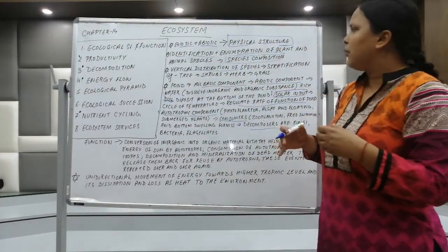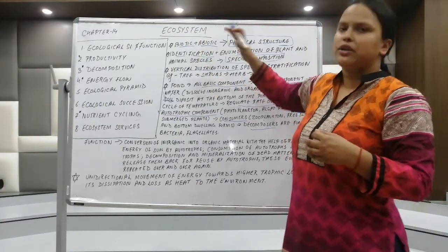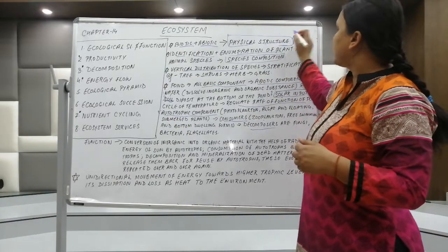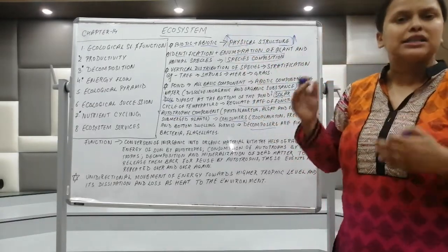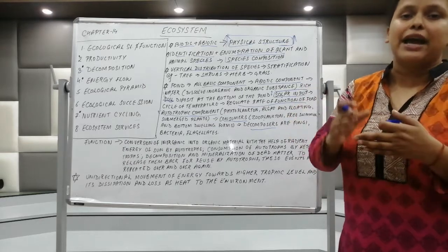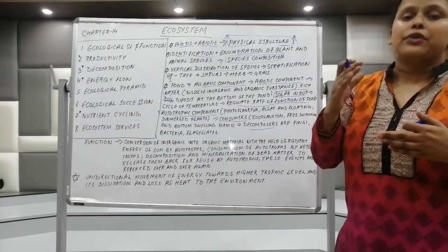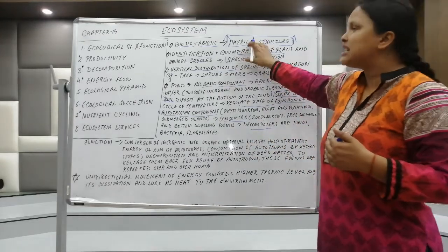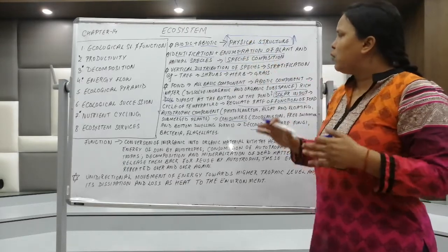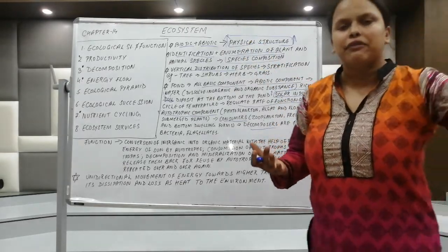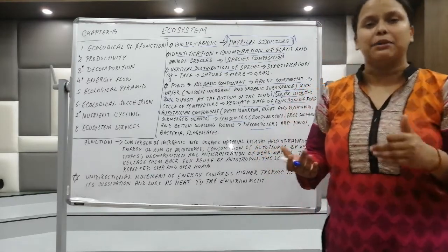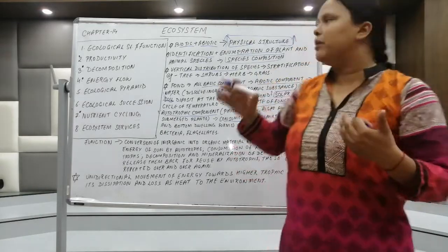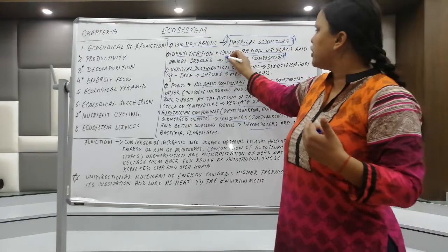Now there is one more thing. The biotic and abiotic components we have seen in the pond ecosystem actually give the physical structure. What is the physical structure of a pond system? It comprises air, water, solar energy, and other than that, the photoautotrophs, the heterotrophs and the decomposers. Then what is meant by species composition? The different microbial, plant or animal composition, that is, what kinds of species are present in a particular ecosystem, is termed species composition.